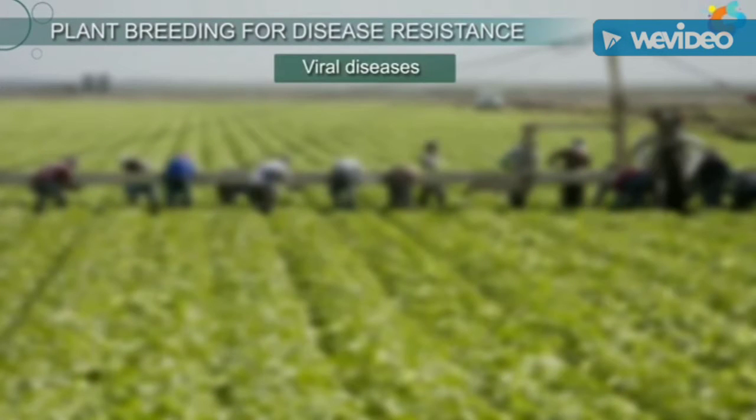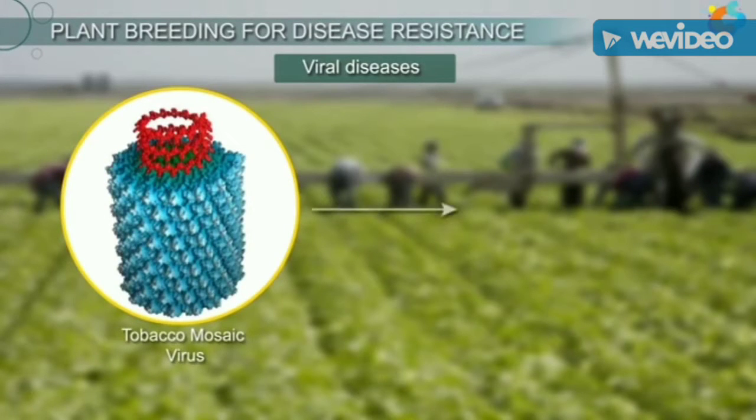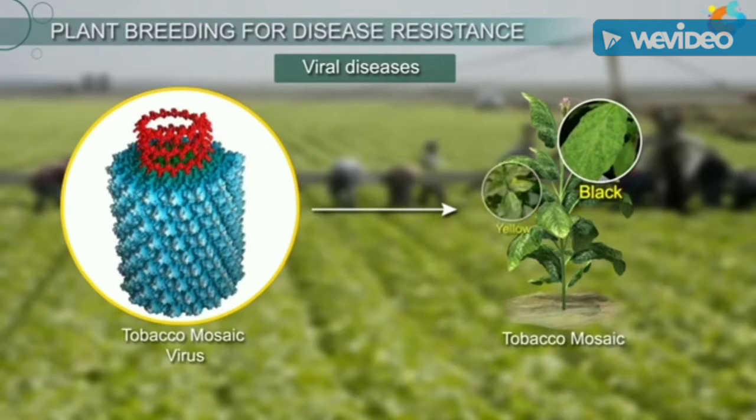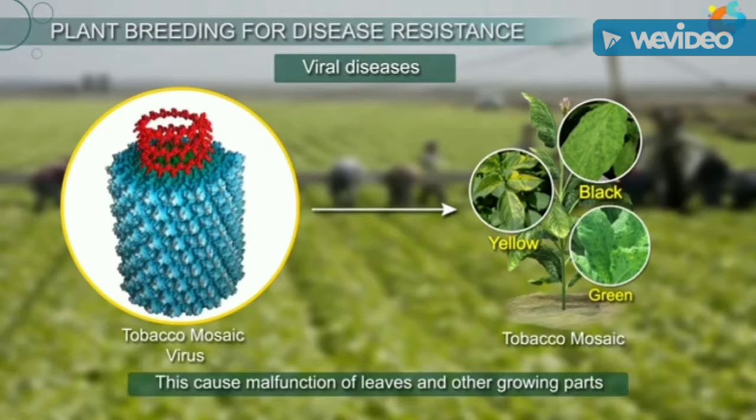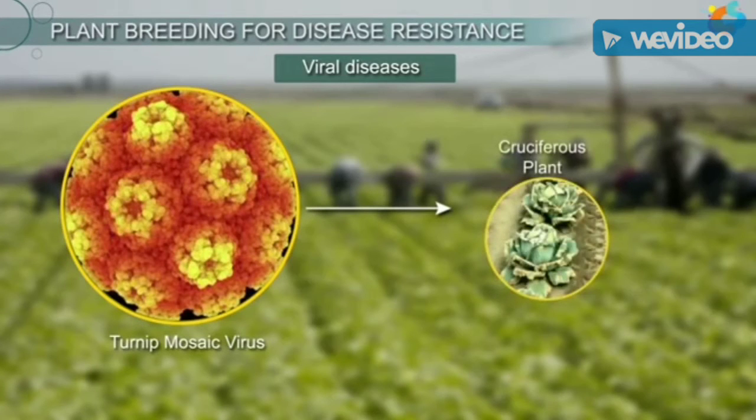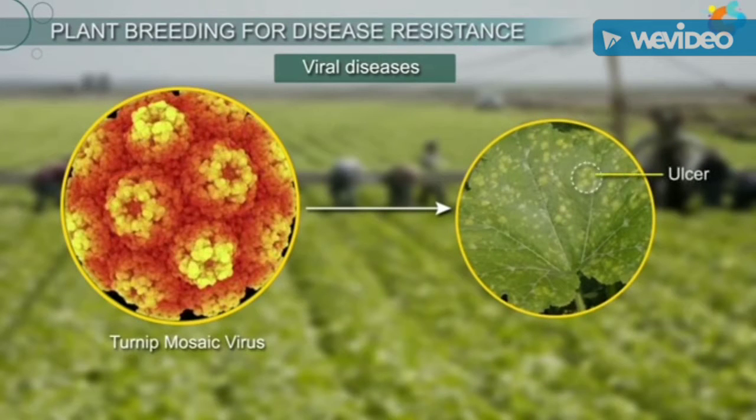Let us now discuss some viral diseases in plants. A virus called tobacco mosaic virus causes a disease called tobacco mosaic in tobacco and other plants. The disease forms white and black, or sometimes yellow and green, patterns on the leaves, which look like a mosaic. This causes malfunction of leaves and other growing parts. Another virus called turnip mosaic virus causes a disease called turnip mosaic in cruciferous plants. This disease forms pale-colored ulcers on the leaves, which stunts the growth of the plant.